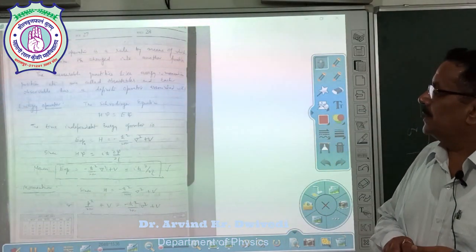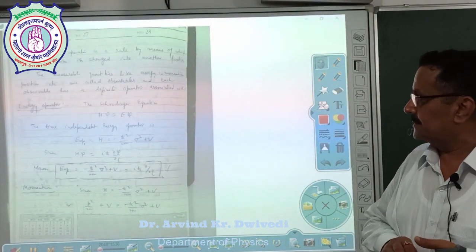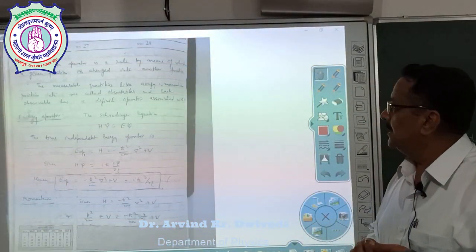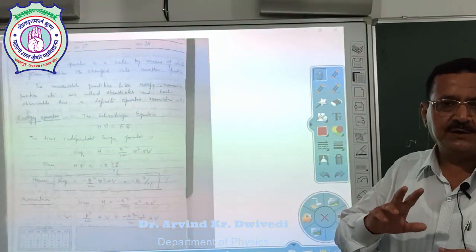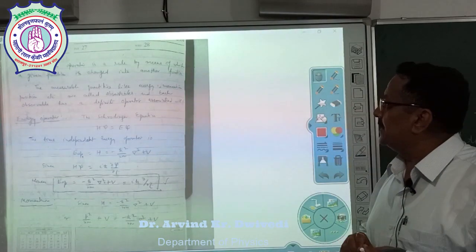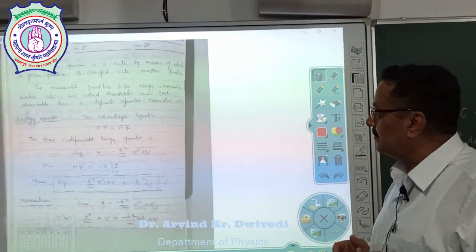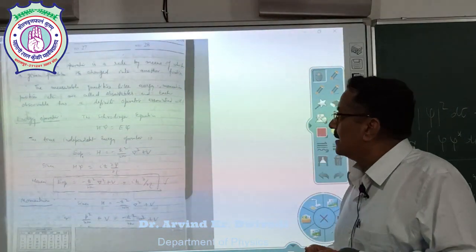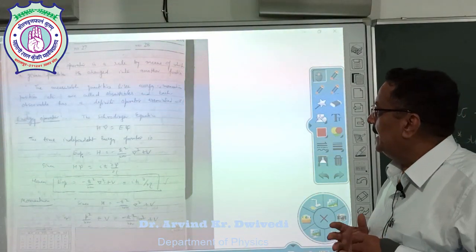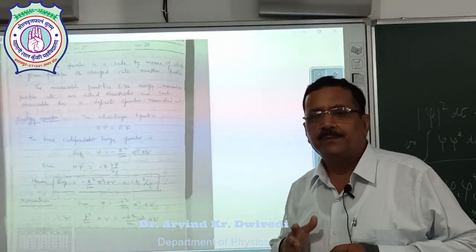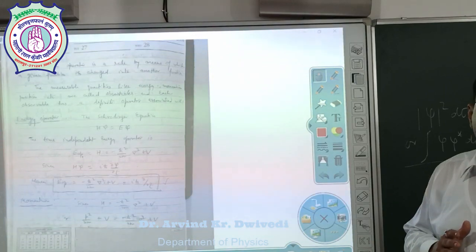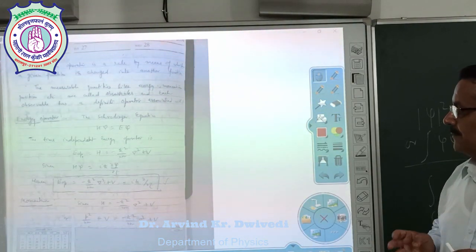Now, operators. What are operators? An operator is a rule by means of which a given function is changed into another function. So the measurable quantities like energy, momentum, position are called observables, and each of the observables has a definite operator associated with it. In this way, we can find out the operators for energy and for momentum.